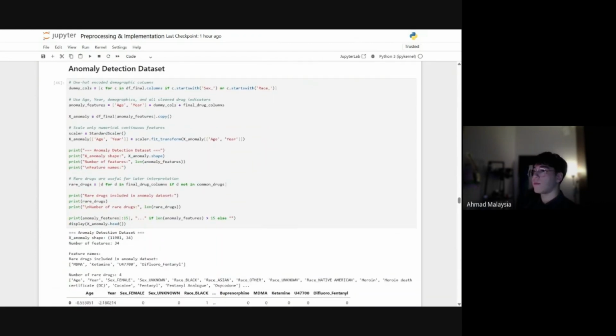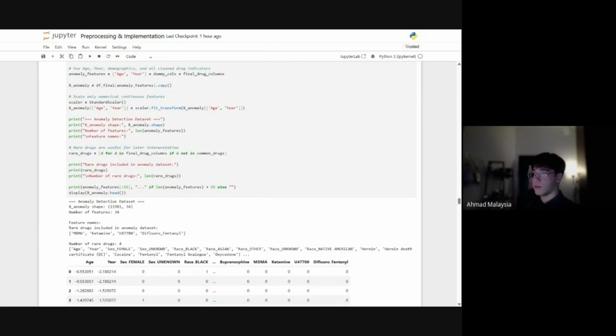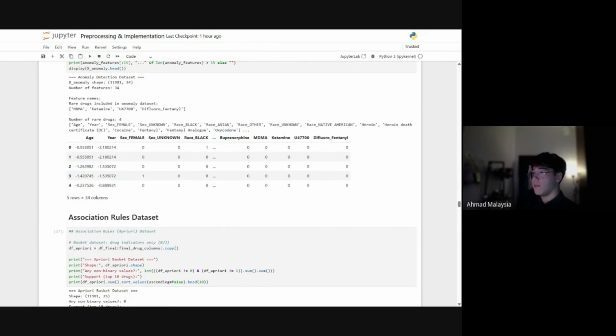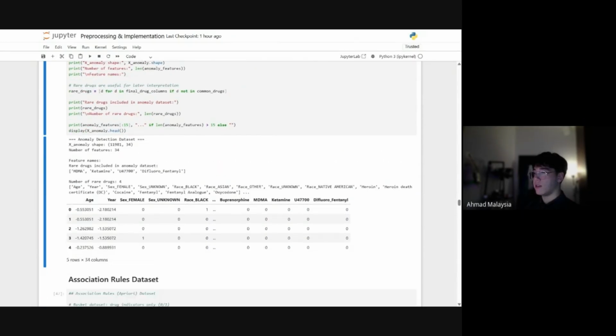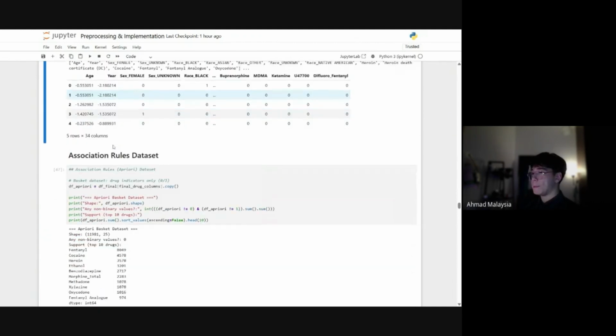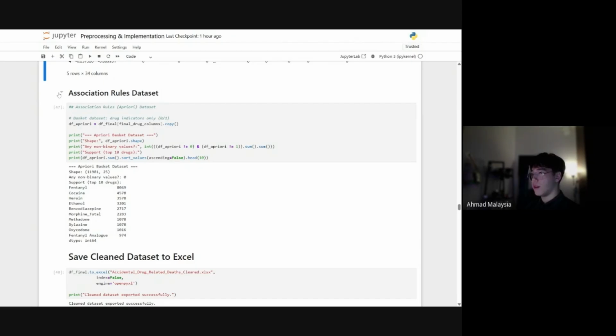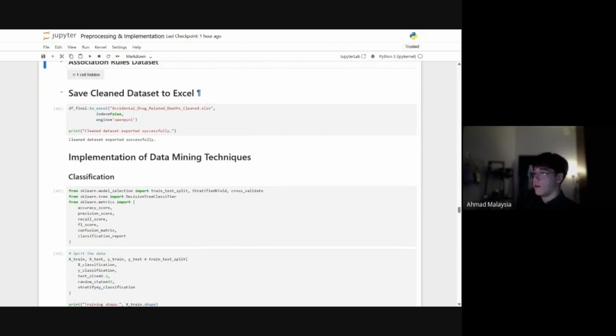In anomaly detection, I would gather the one hot encoded columns, the age and the year, and all the drugs. So this would be the final shape, and these are the number of features. I found out the rare drugs in the anomaly dataset, which will help me really understand the results later on. For the association rules, I'm going to be ignoring that because I'm not going to be applying it this time. And obviously, saving the clean dataset to Excel.